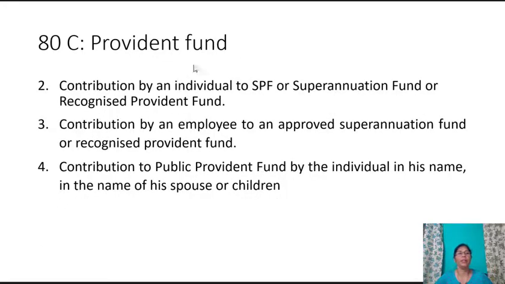With regard to the provident fund, contribution by an employee to an approved superannuation fund or recognized provident fund, and contribution to public provident fund by an individual in his name, in the name of his spouse or children.